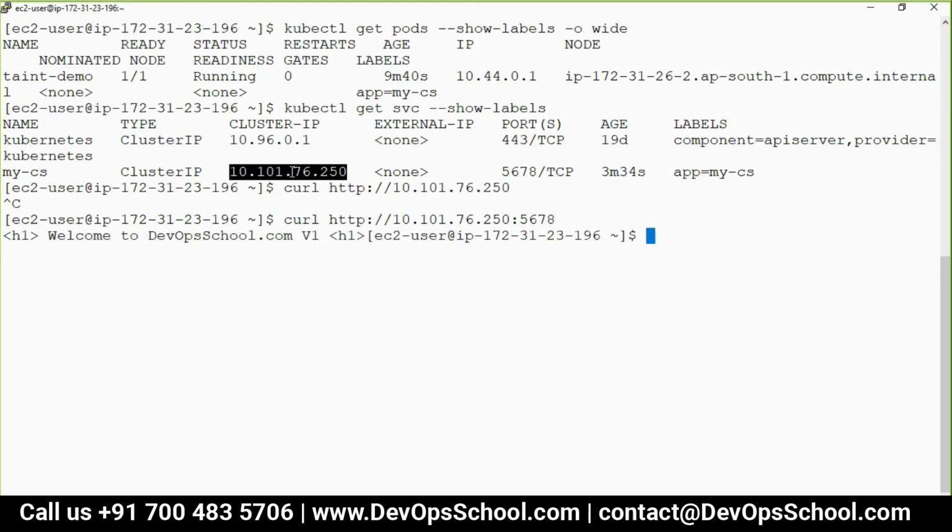Remember I said one line: labels of pod matching with the label of service, then load balancing happens. That is a wrong statement. Let me prove that statement wrong, and let me correct you and myself also. So here, let me describe this service.